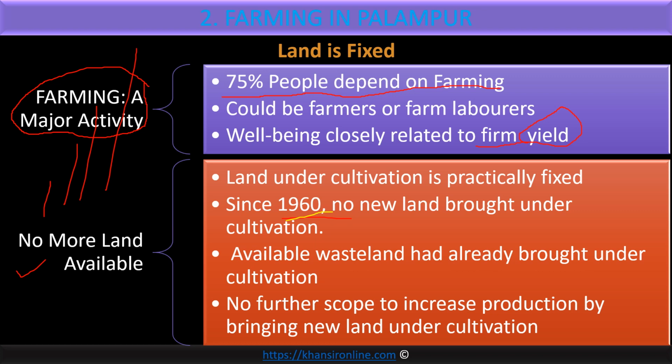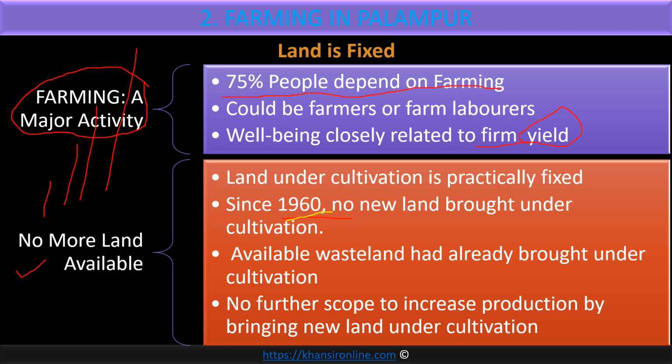So can we bring new land under cultivation? क्या हम हमारे घर में land बना सकते हैं जैसे कि छत पे? We'll bring soil from somewhere, place them on the terrace and start farming there? No, we can't do that, because the soil we need should be a thick soil, and to make soil of few centimeter it takes millions of years.